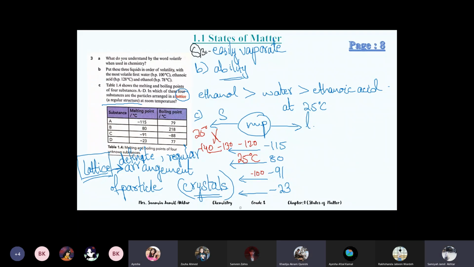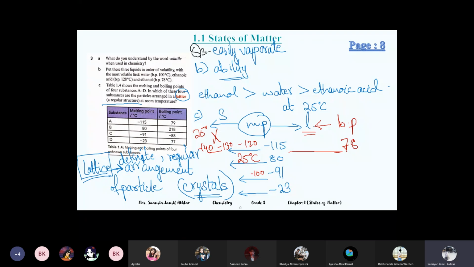How is it A? Why do you think it's A? Because there is a positive number, so there must be a 25 in the middle. No, 25 will not come in the middle. See, its melting point is minus 115 and its boiling point is 78. Before boiling, it's liquid. So if 25 comes here in the middle, it means it's a liquid.